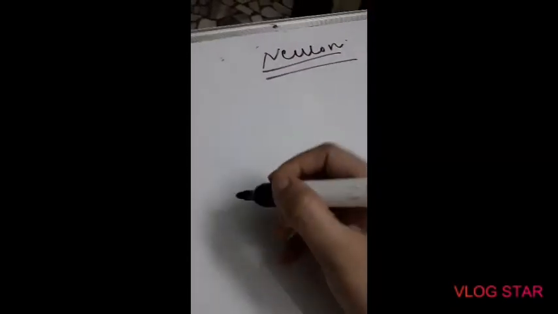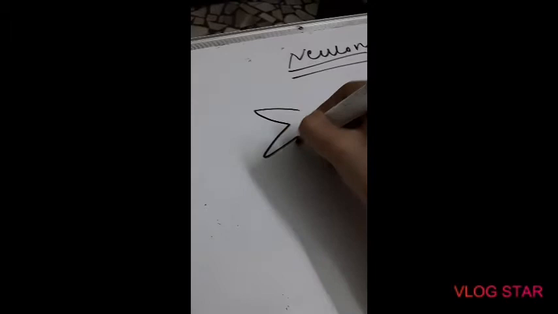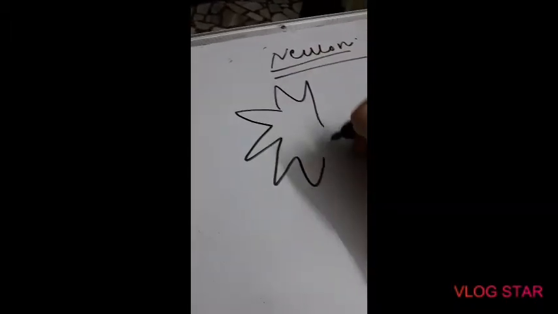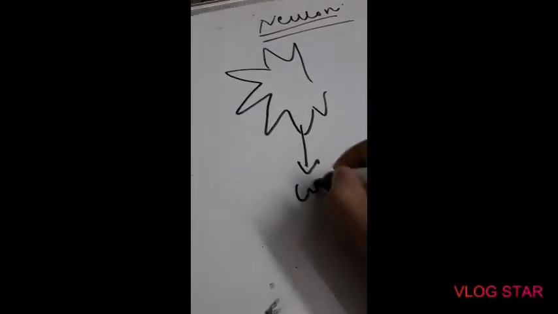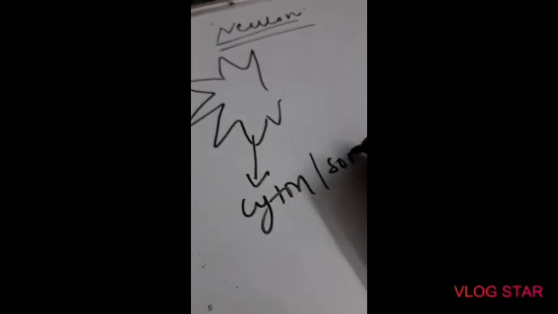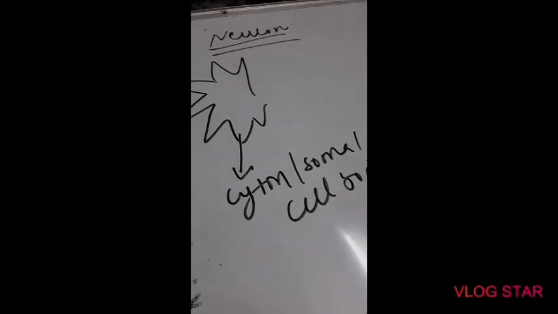Now nervous system, as I told you earlier, is made up of neurons. So let us study the structure of a neuron first. You must have studied it in 9th standard also. Neuron has a star-shaped structure which is known as cyton or soma, or you can call it cell body. Cyton, soma, cell body, one and the same thing.